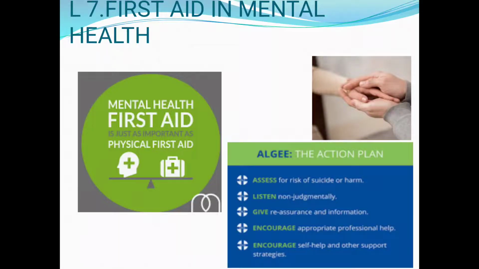Now which short notes can you prepare? The first one can be need for first aid in mental health, page number 79. Second can be study the ALGEE model, ALGEE action plan. Third will be first aid in anxiety, that is your page number 89. Then internet and social media, they might ask you a question about it, and then you can prepare the objectives.